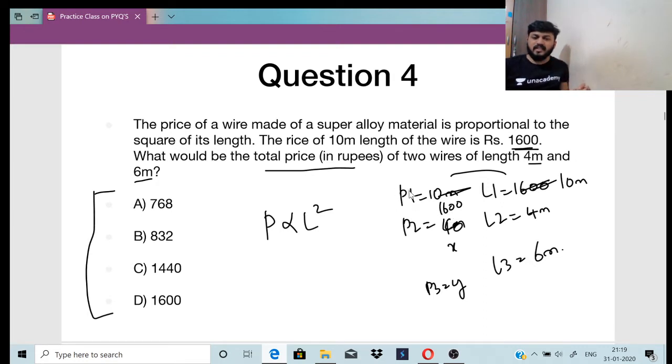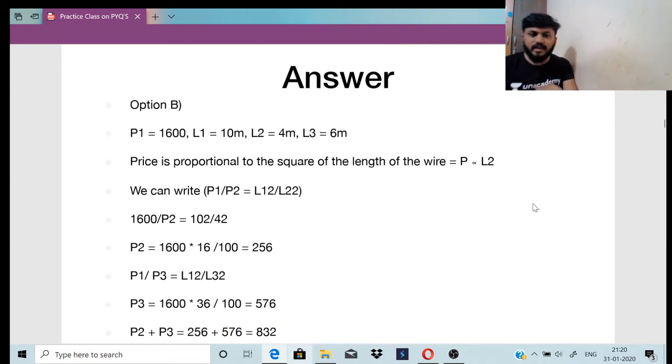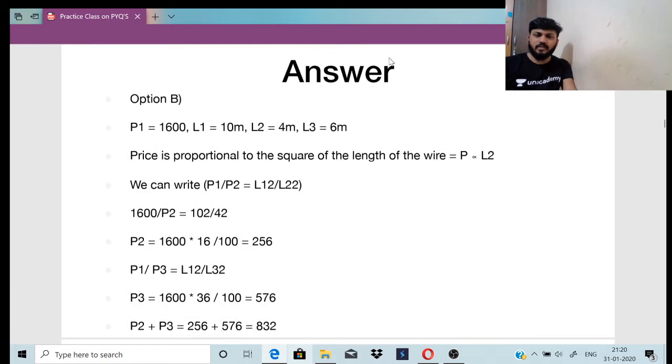What they have basically given is the price of 10 meter length, which is 1600. The price of 4 meter or 6 meter length we don't know. We have to find them out and then do X plus Y. Nishant has given the answer as 832. He means it is option B. So let's find out the answer. Yes, it is option B.